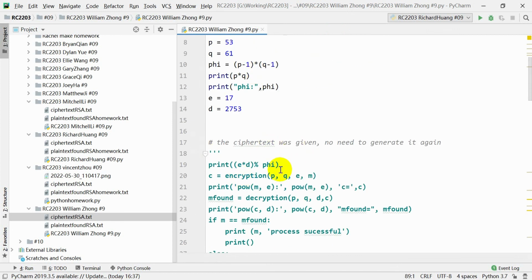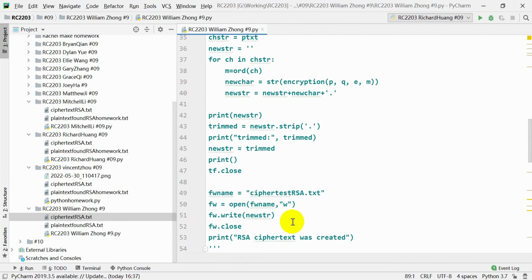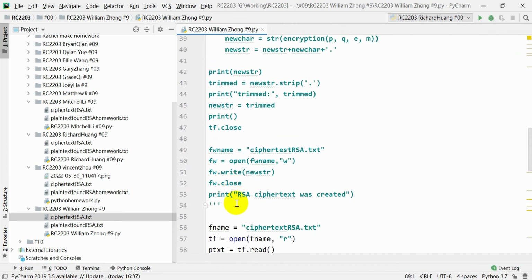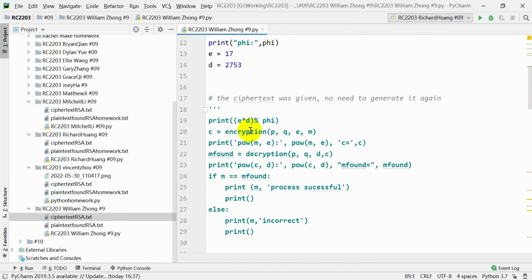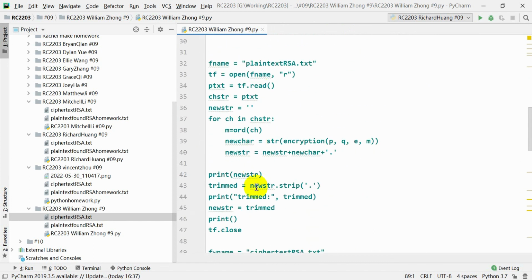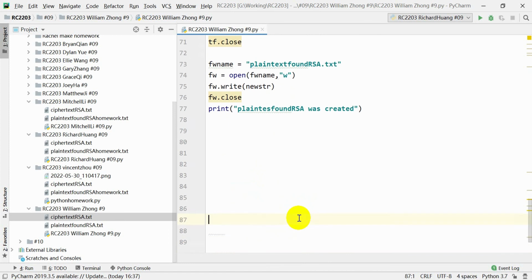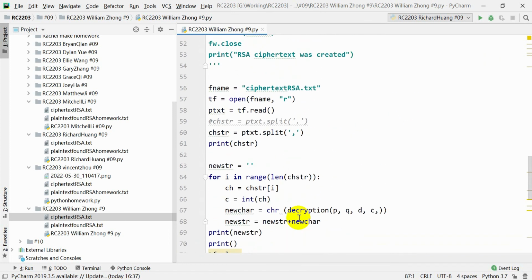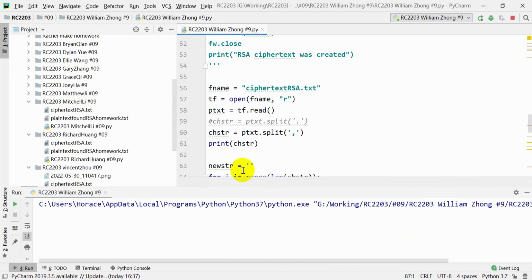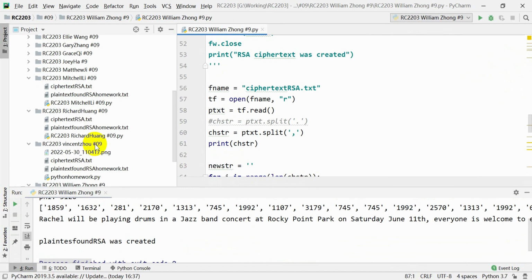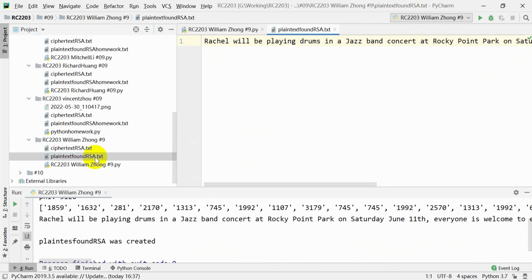Also, in the top, you don't need to find the ciphertext again. So I turned the encryption part into a comment because I already gave you the ciphertext, so you don't need to do any more encryptions. The only part we needed was the decryption part. So now that I have turned the encryption into a comment and changed the split by period into a comma, the code works, and it finds the plaintext. plaintext found.rsn.txt was created.